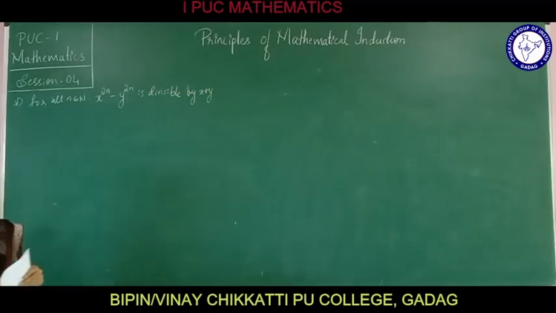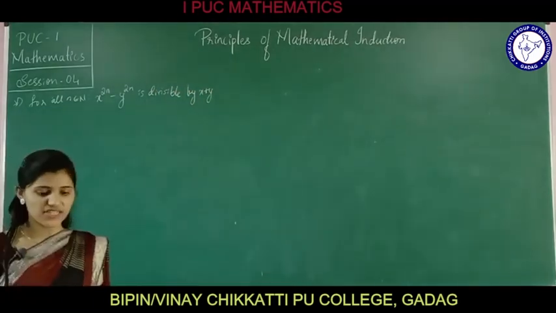We need to prove this by using the principle of mathematical induction.